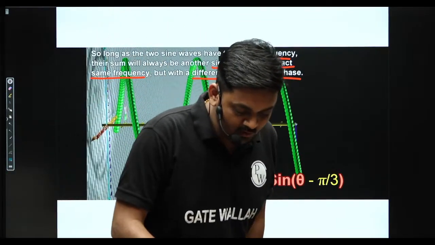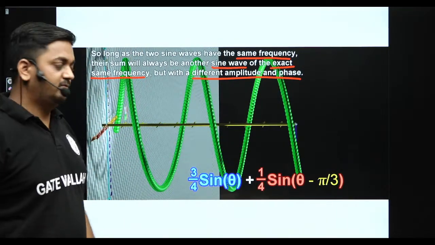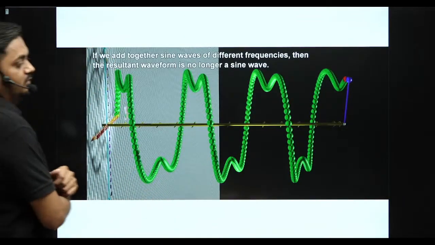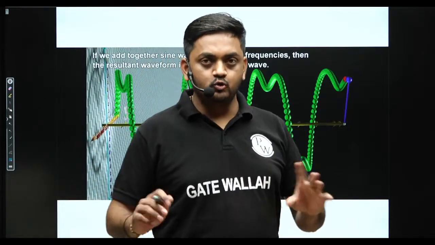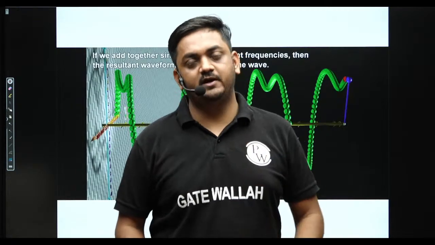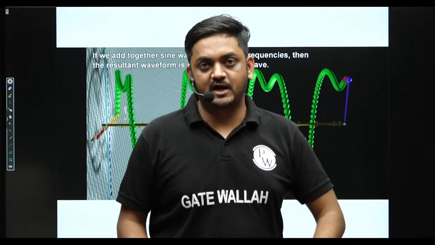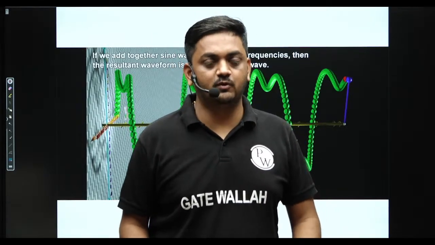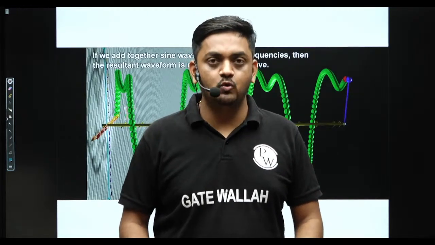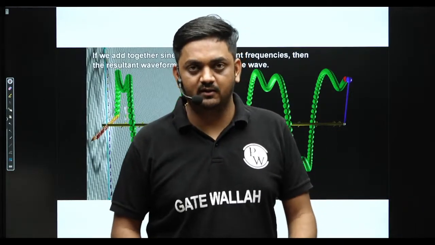Is this clear? All of you tell me in the comment box. Is this clear? This is very important, guys. Fine. Now next point. This is very important. Now if we add two sinusoidal functions having different frequency, then the resultant signal will no more be a sinusoidal function. Suppose one function is sin theta, another function is sin theta by 2, then the resultant signal will no more be a sinusoidal function, it will be another function. This is very important.